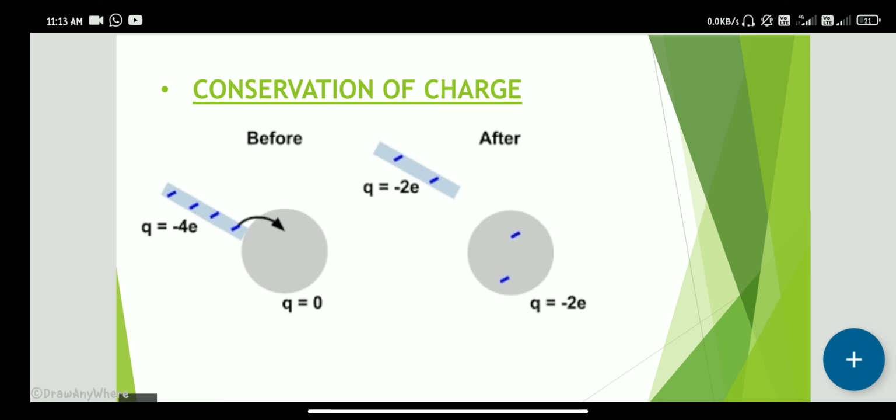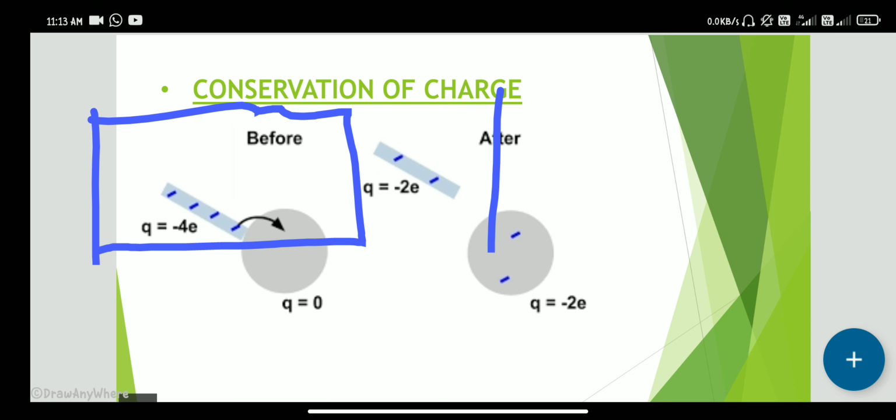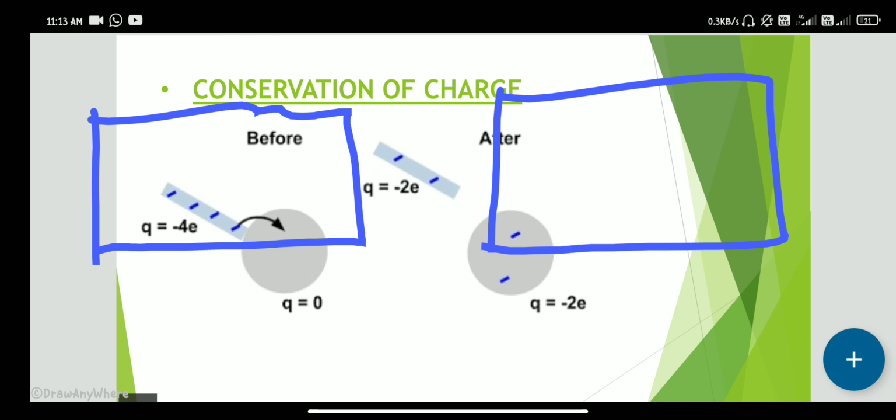Let us take an isolated system. We can take three protons here, one proton here, and two electrons.